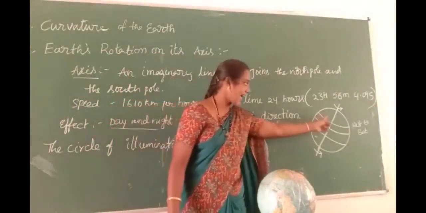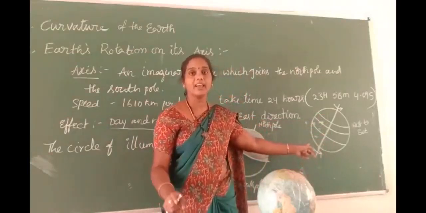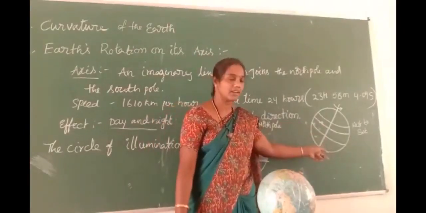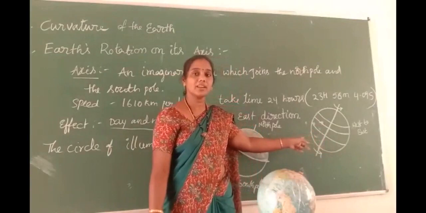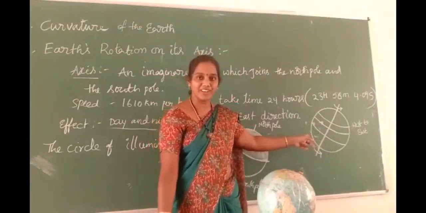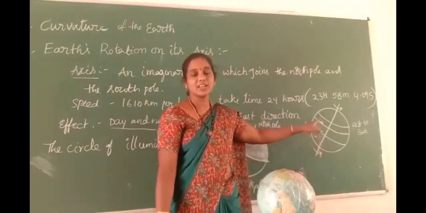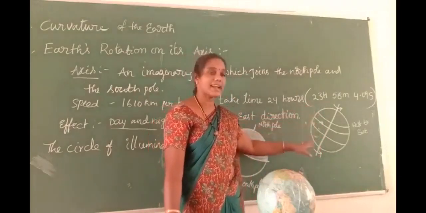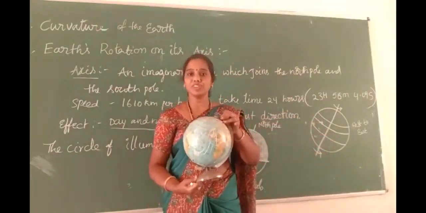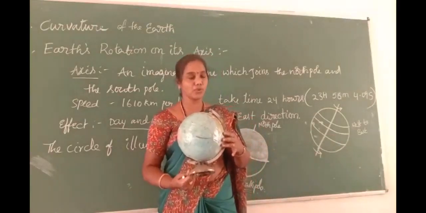See children, this is the axis. It is an imaginary line. There is no axis on the real earth. Astronomical scientists imagine how the earth moves around itself. It is an axis which joins the North Pole and the South Pole. So these are based on the axis. The earth rotates itself, and one rotation takes 24 hours.